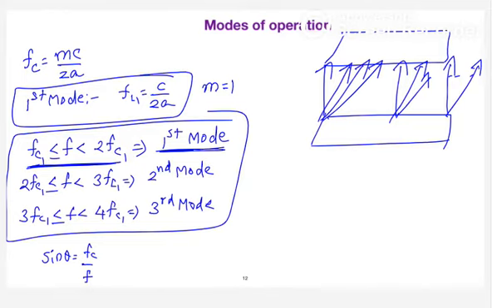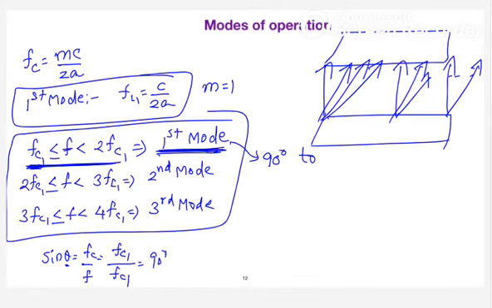So in the first mode, what is the wave angle for f equal to FC1? When the frequency is the same as the cutoff frequency, what is the wave angle you are going to get? Your cutoff frequency is FC1 and the frequency is also FC1. 90 degrees. So in the waveguide, the wave angle ranges from 90 degrees.